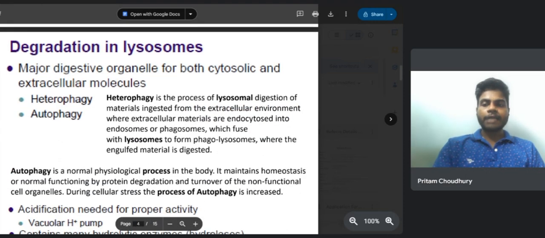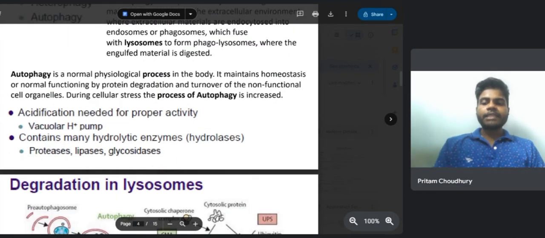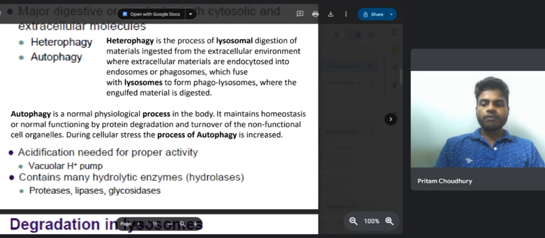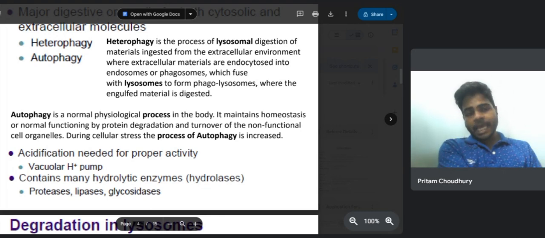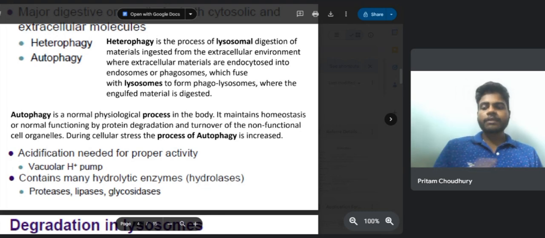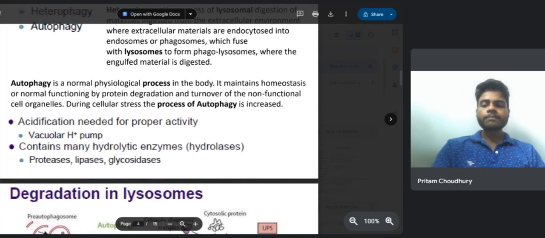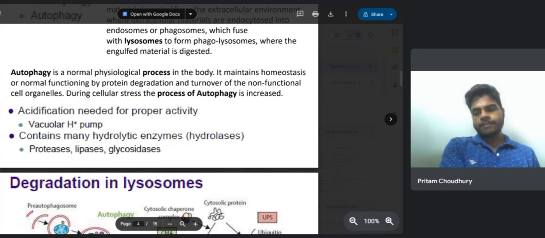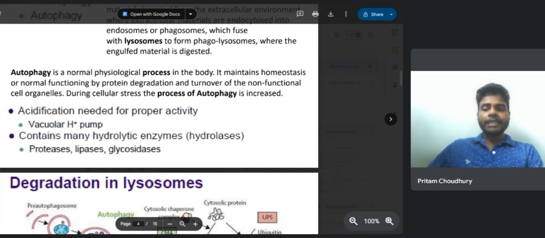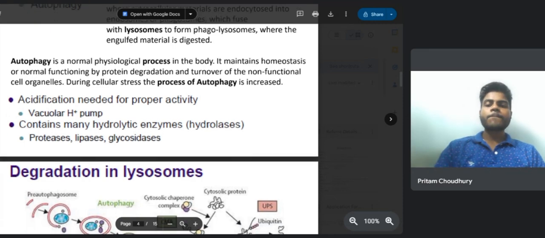Now, degradation in lysosome. Let's start with heterophagy, which is the lysosomal digestion of extracellular material. When cells take in external substances, they form endosomes or phagosomes. These structures then fuse with lysosomes to create phagolysosomes, where the engulfed material is digested. Next, we have autophagy, a process that maintains cellular balance by degrading proteins and recycling damaged cell organelles. Autophagy can be particularly heightened during cellular stress.